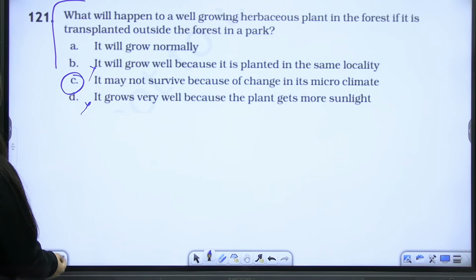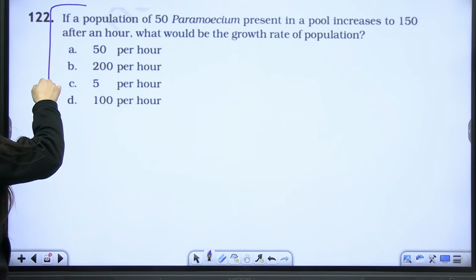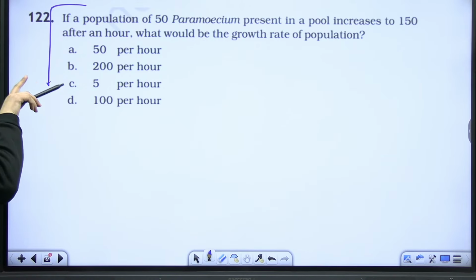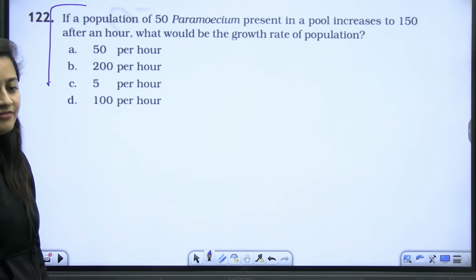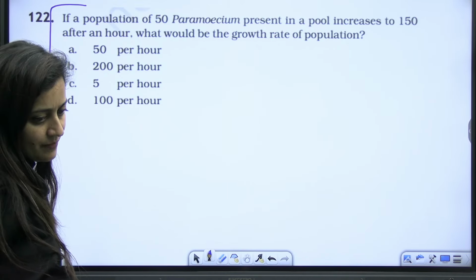Yes, this can happen. Next, if a population of 50 paramecium present in a pool increases to 150 after an hour, what will be the growth rate of the population? Yes, everybody. Now, use some brain.